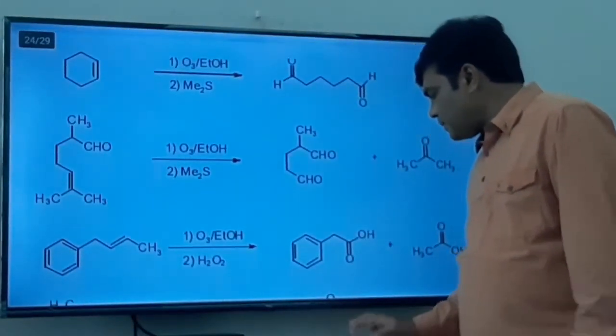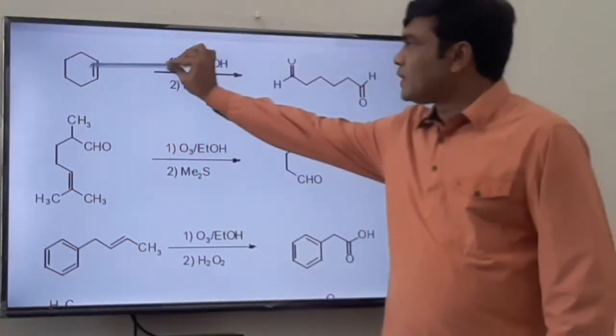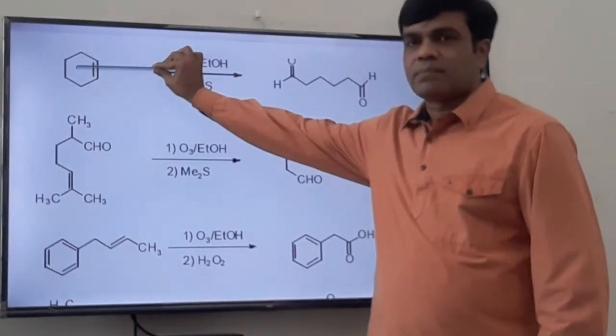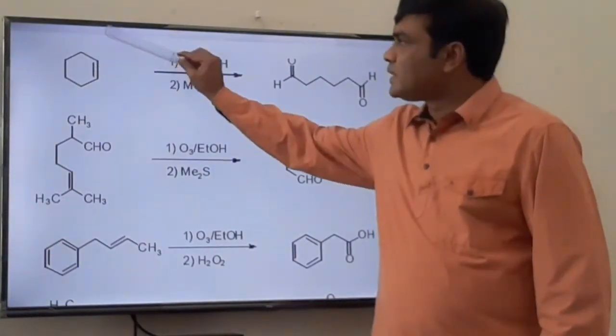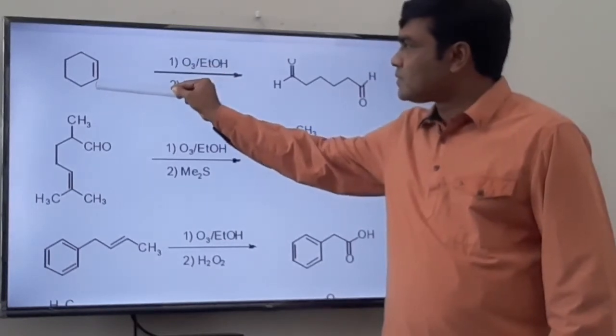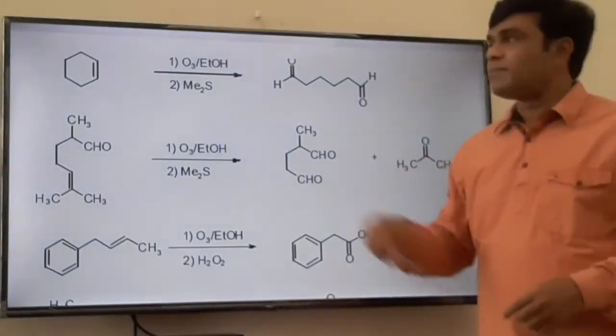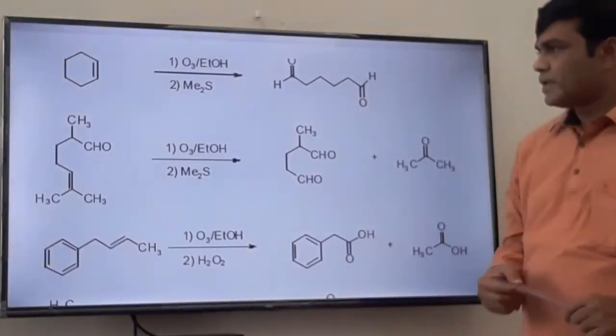See some more examples. This is cyclohexene. First ozonide will form. This is carbon-carbon double bond, oxidative cleavage. This part will oxidize to aldehyde. This carbon will also oxidize to aldehyde. So in this way, ring opening reaction takes place and we get this aldehyde.